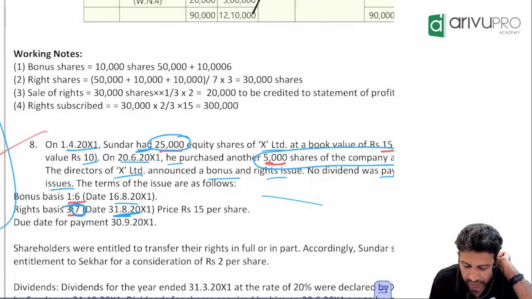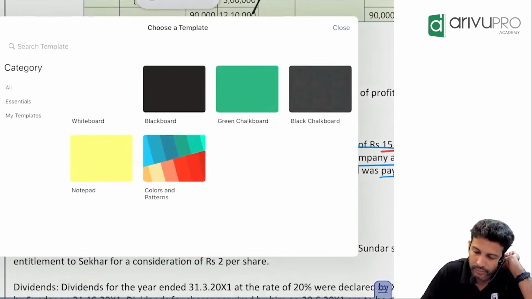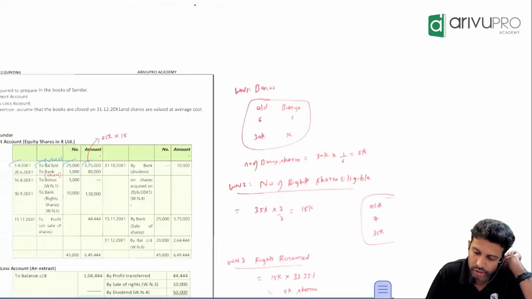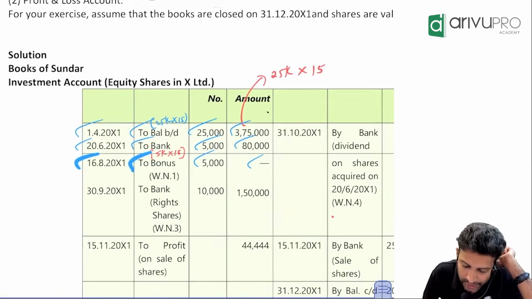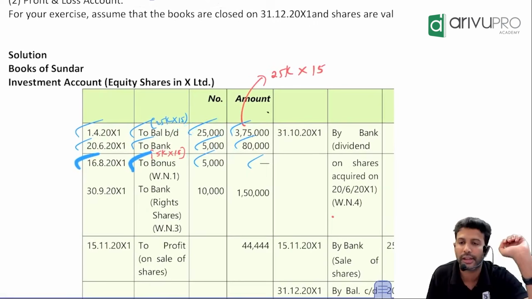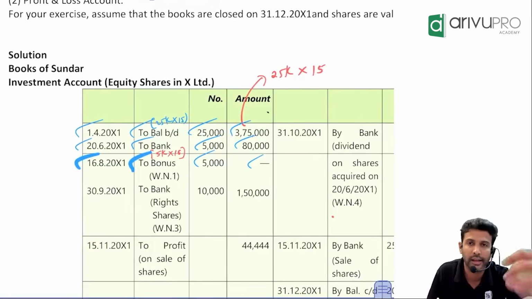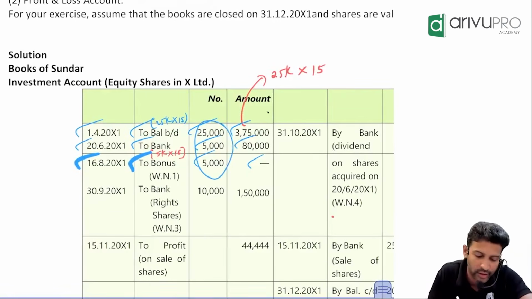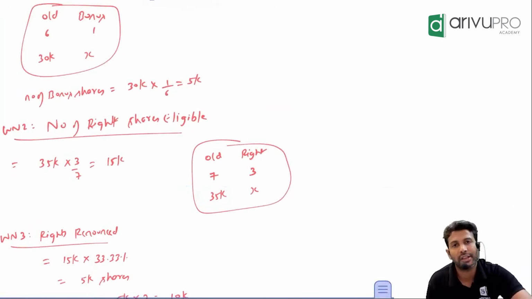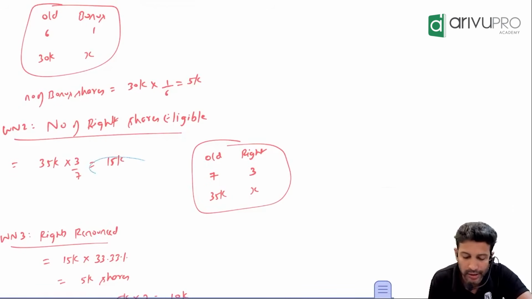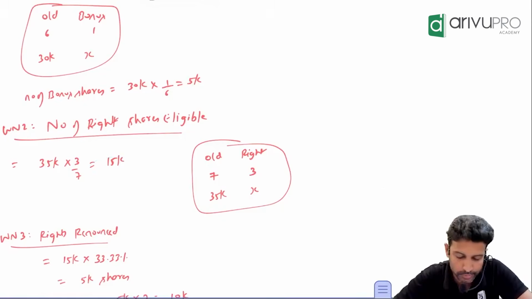If we have 7, we are eligible to buy 3. This is the ratio. If we have 7 original shares, we can buy 3 right shares. How many do we have? 35,000 shares. Till the right shares cut-off date, we already have 35,000 shares. So how many right shares are we eligible to buy? When you cross multiply, you will get 15,000.